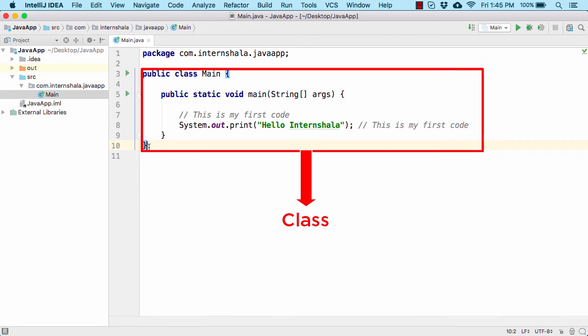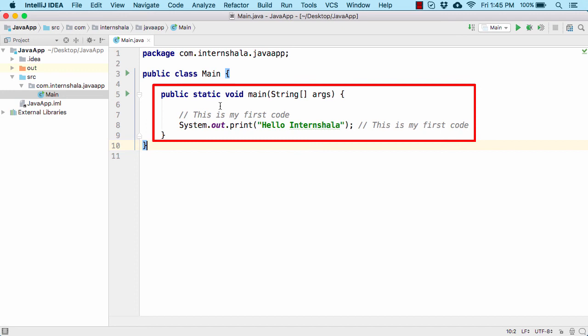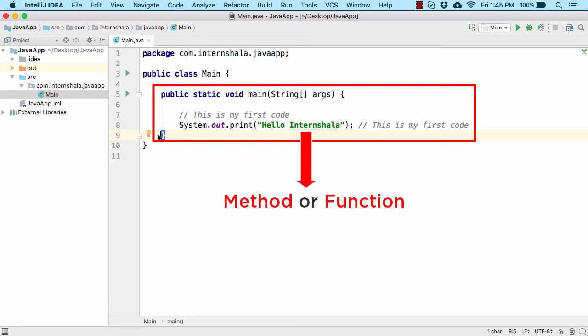Now within the class main, we have some further code: public static void main and some string arguments. And then again I have a bracket open and bracket close where we wrote our first code. This block of code is known as a method or function in Java. So here this small main is acting as a method or function. Within the curly bracket open and close, whatever code that we write will be part of this method or function. And again, we will talk about methods and functions in Java in a lot more detail in our upcoming videos. So currently, let us dive deeper into it.